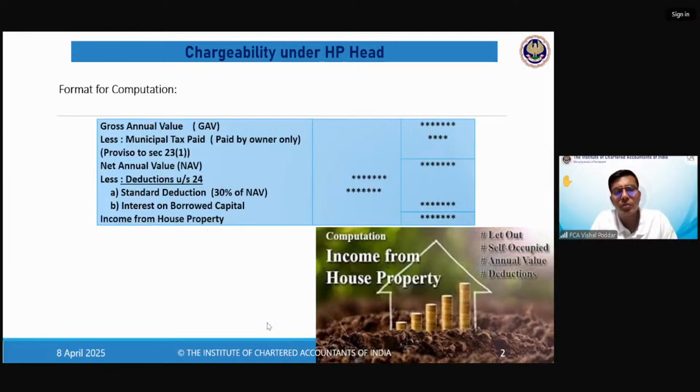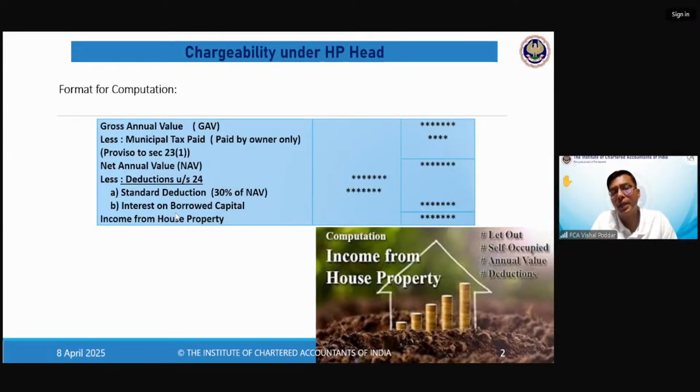Understood, students? So gross annual value, we'll understand in detail. For the time being, it is the rent minus the municipal tax. Two conditions. Firstly, it is on cash basis, so it should be paid during the year. Secondly, it should be paid by the owner, not by the tenant. And then standard deduction, you have to compulsorily remember it, obviously it will not be said in the sum. You have to do it by yourself. So you have to keep this 30% in mind, that you have to compulsorily deduct 30%.